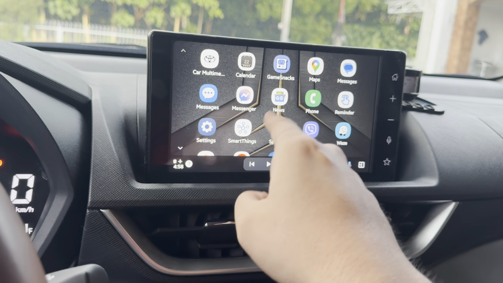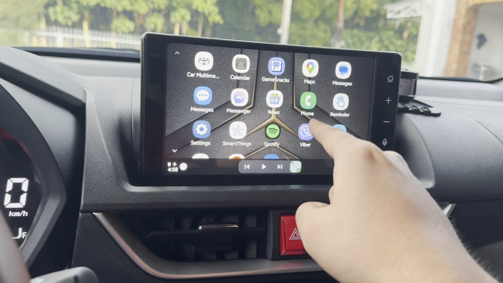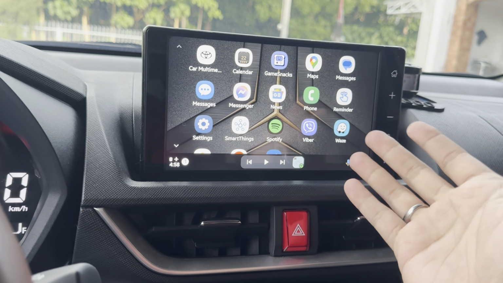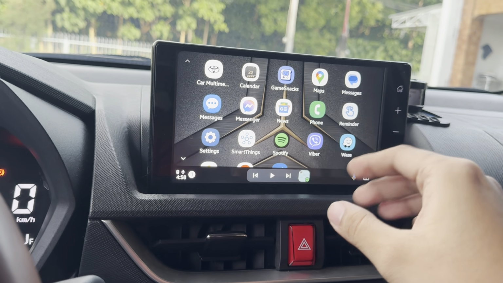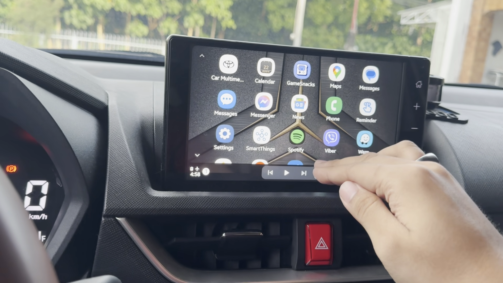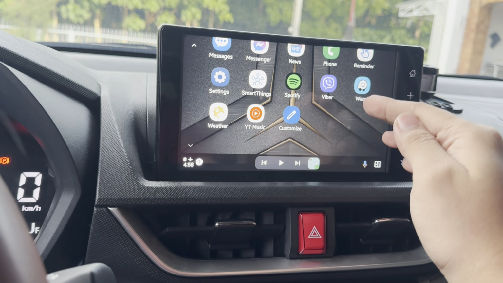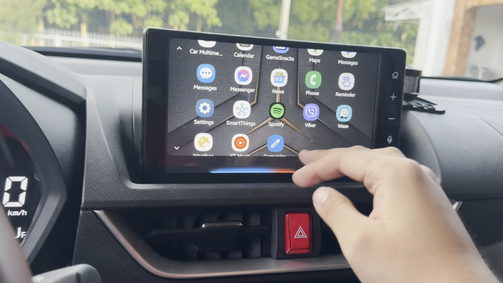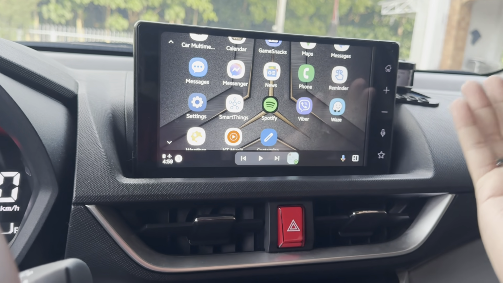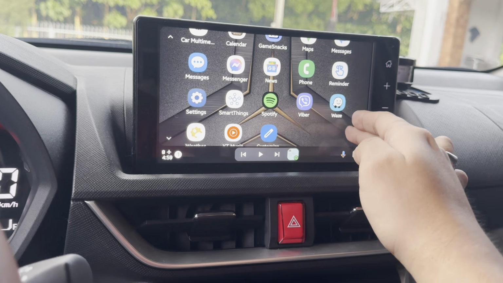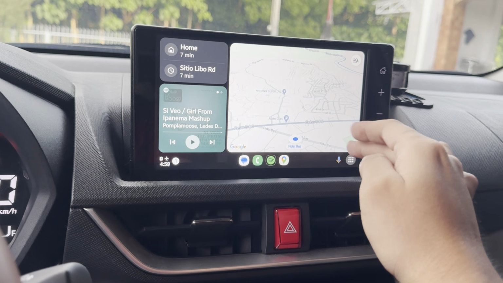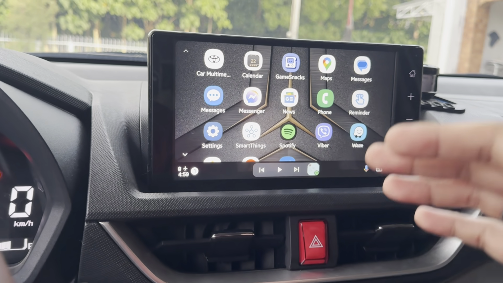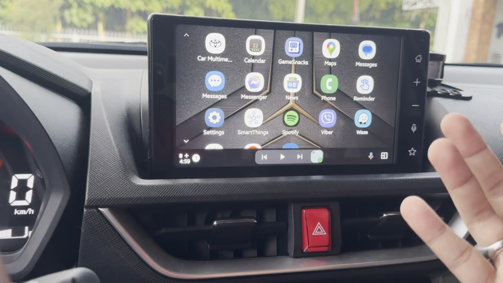I think the one thing that I like so far with Android Auto is that it copies or mirrors my wallpaper. So for the Apple, you have just standard wallpapers that you can choose from. So far, there's a nice addition to the Android Auto. And as you can see, it has more apps available, right? It can also give you the weather. So yeah, I guess that you have a lot more options. You have a lot more choices. As usual, Android has always been customizable. It usually offers more, right?